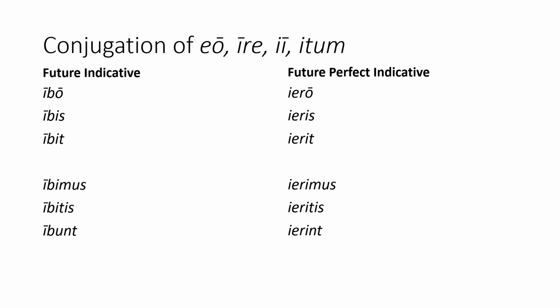The future perfect also forms regularly, with the perfect stem ii plus the future of sum. Remember, this will look very similar to the perfect subjunctive, so don't get the two confused. Context clues are always helpful. The future perfect indicative conjugates as follows: iero in the first person singular, ieris in the second person singular, ierit in the third person singular, ierimus in the first person plural, ieritis in the second person plural, and ierint in the third person plural.